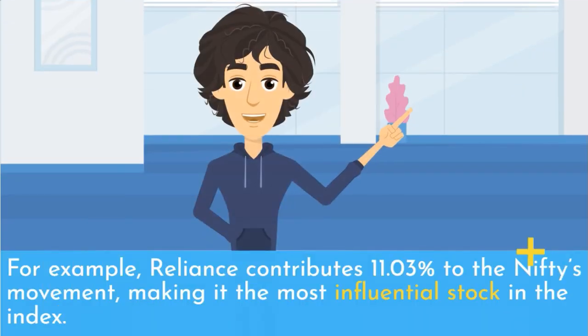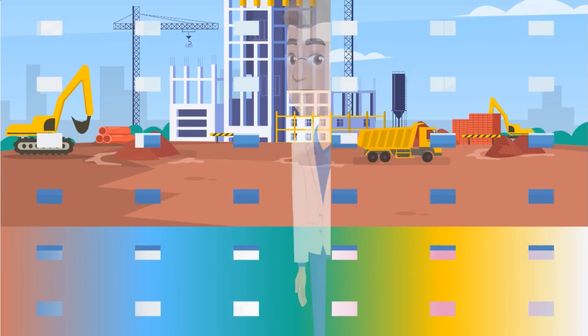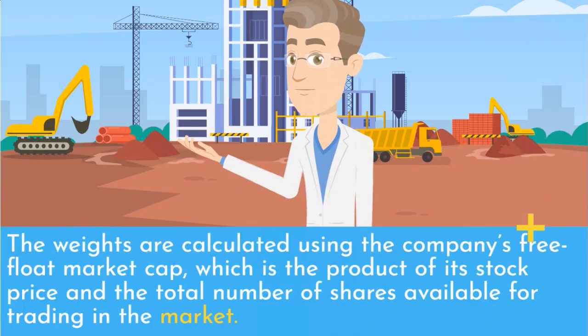For example, Reliance contributes 11.03% to the Nifty's movement, making it the most influential stock in the index. The weights are calculated using the company's free float market cap, which is the product of its stock price and the total number of shares available for trading in the market.